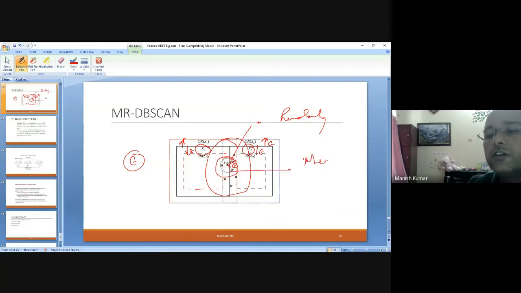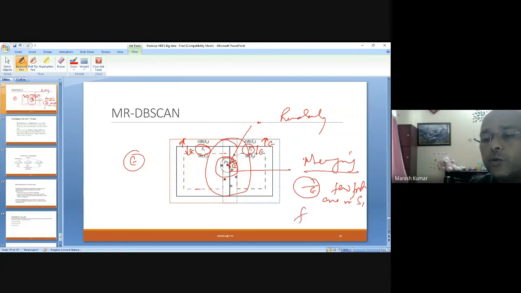Then the merging condition will be that if point P is within this epsilon distance neighborhood, and a few points are in S1 and a few points are in S2, then these two can be merged. And if not, these two cannot be merged.